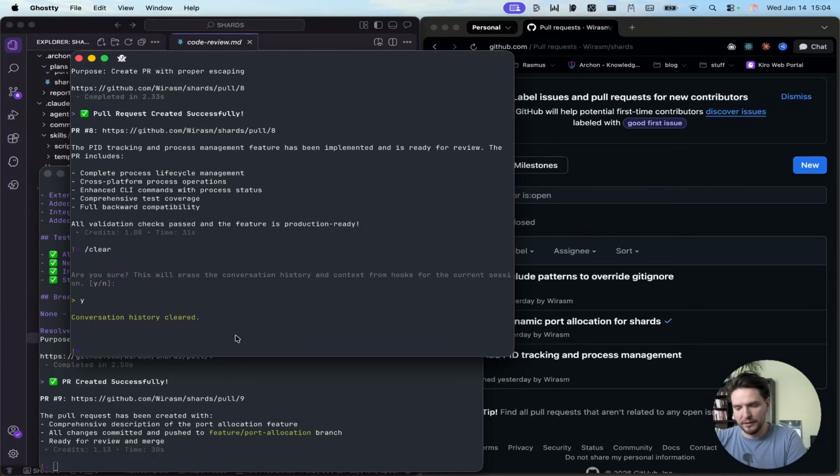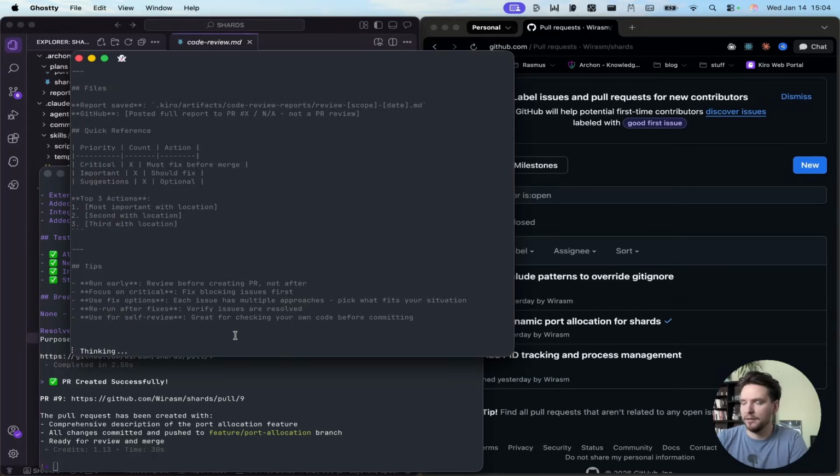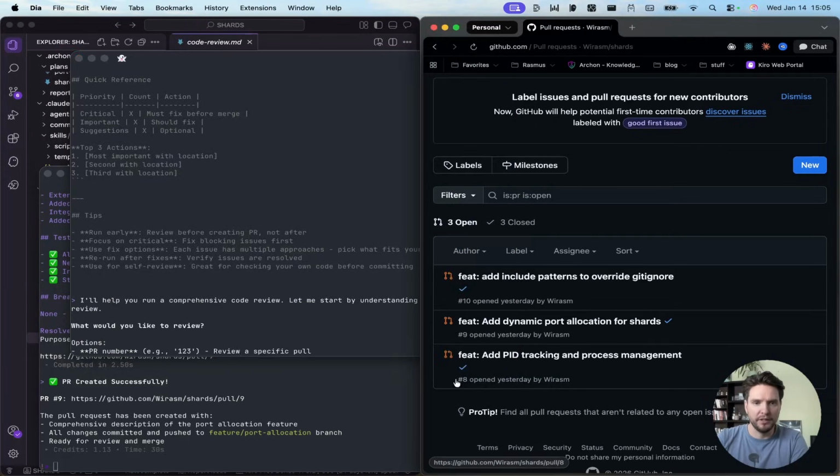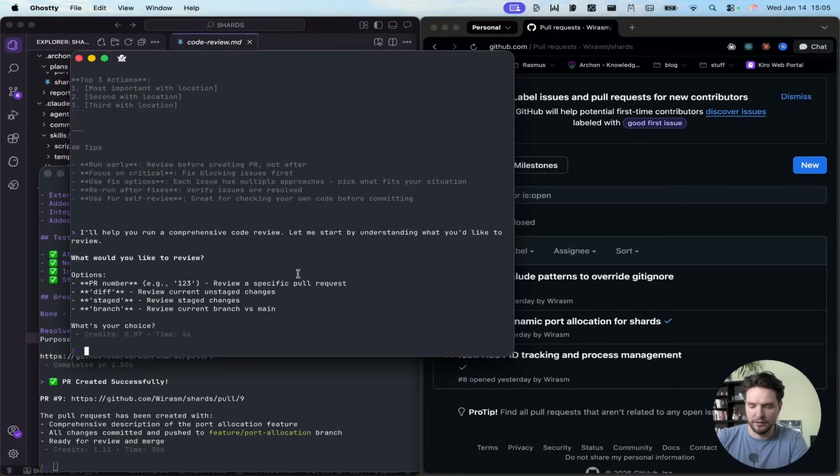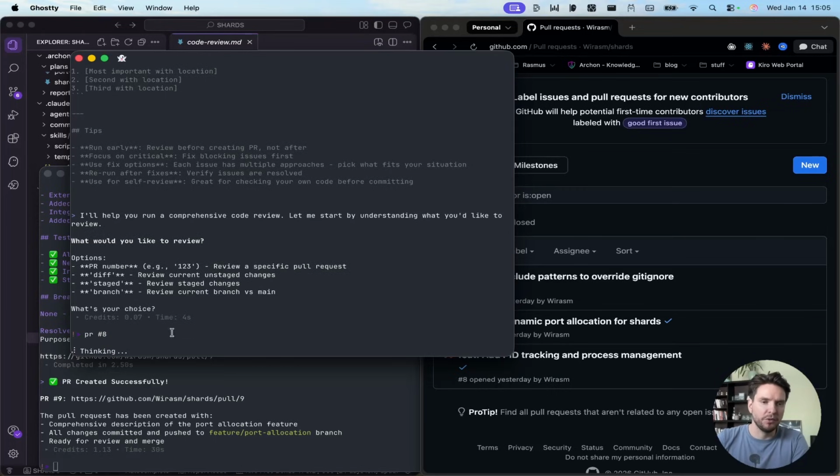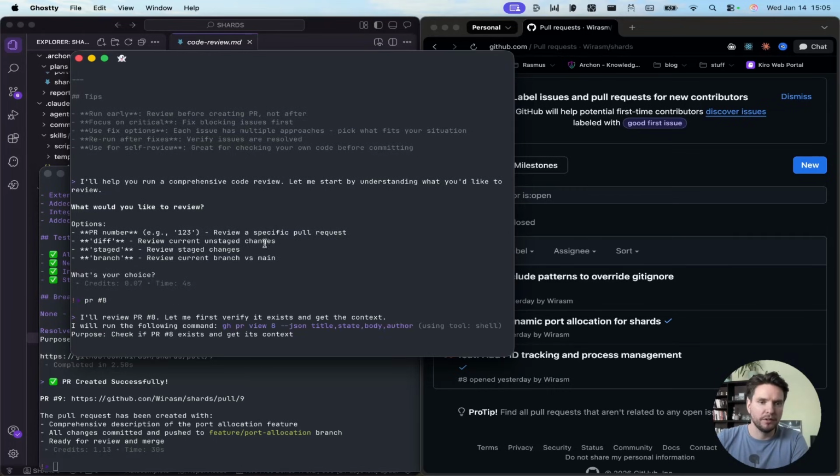Okay, anyways, let's do @code-review, and that should invoke the / command, and it should then be PR number 8. So we should just say PR number 8. And that should invoke our code review on PR number 8.